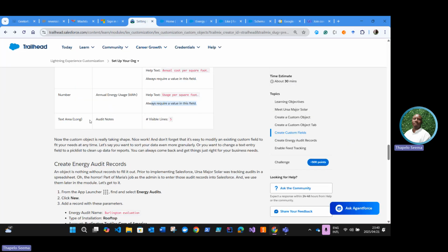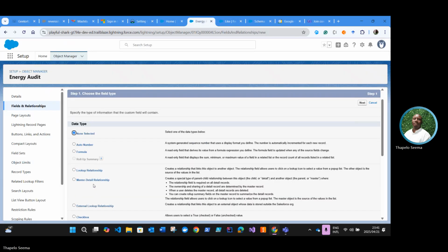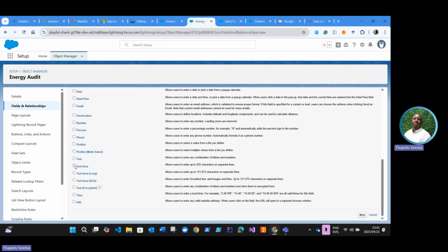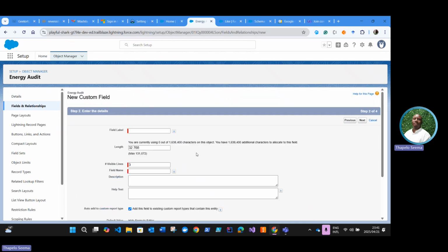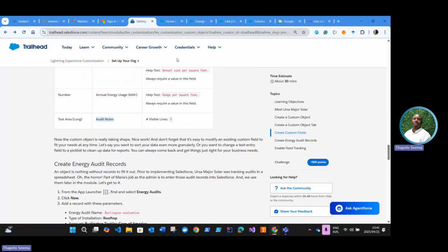Last field that we're adding, it's a text area, the long version of it. Label is audit notes, and then we're going to set a setting that makes 5 lines visible. Okay, and this is not a required field. So let's go on. There's text area and then there's text area long. So we're going to select the text area long and hit next. Label, I just copied. And the length, is there anything about length? No.